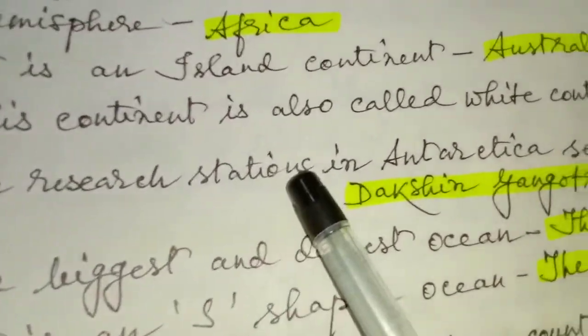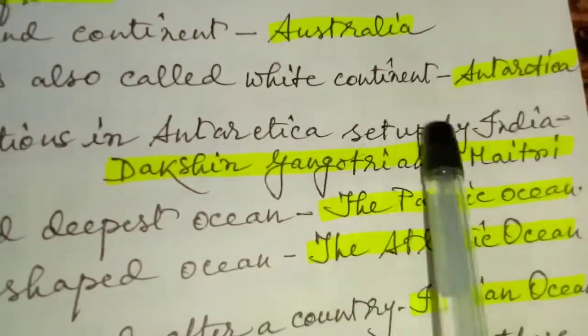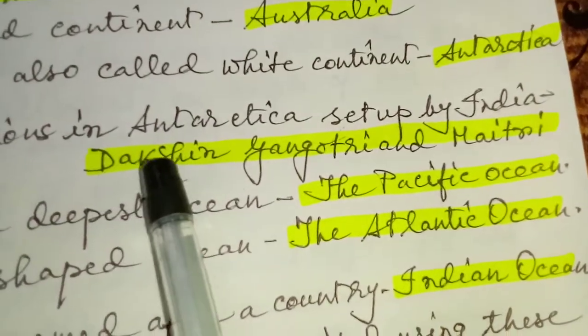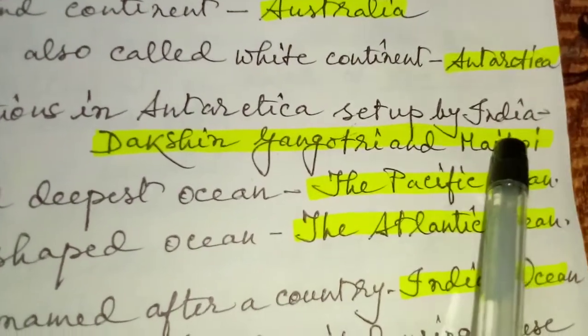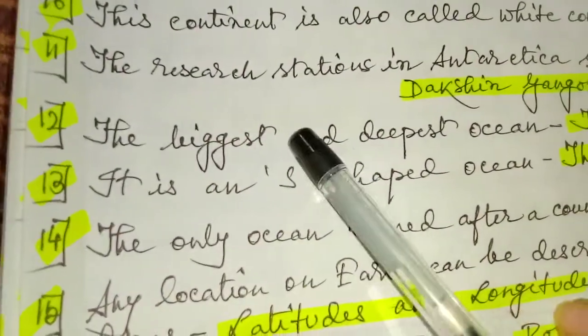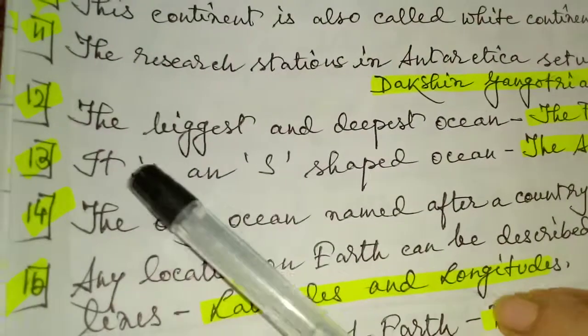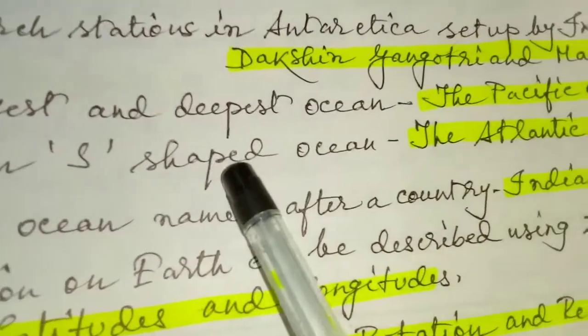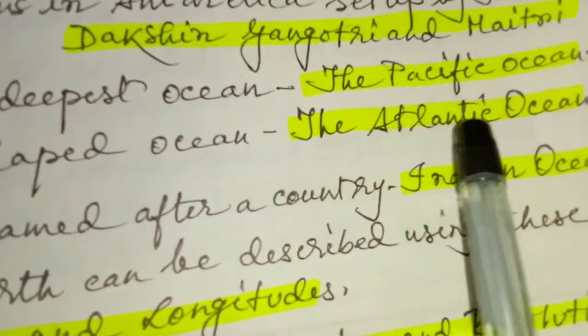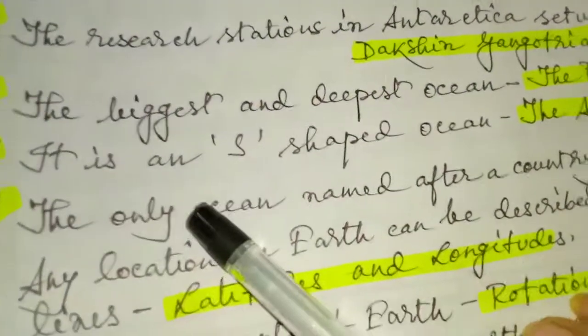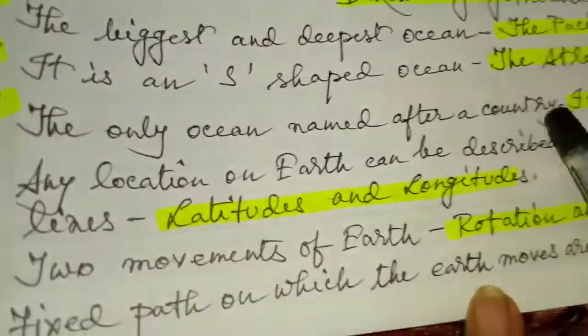The research stations in Antarctica set up by India? Answer, Dakshin Gangotri and Maitri. The biggest and deepest ocean: the Pacific Ocean. It is an S-shaped ocean: the Atlantic Ocean. The only ocean named after a country.